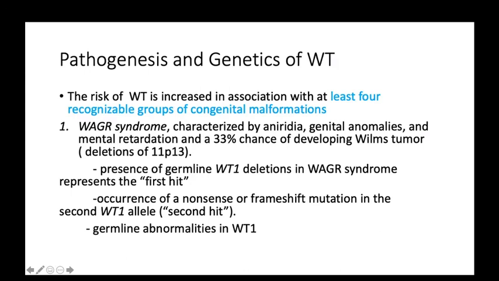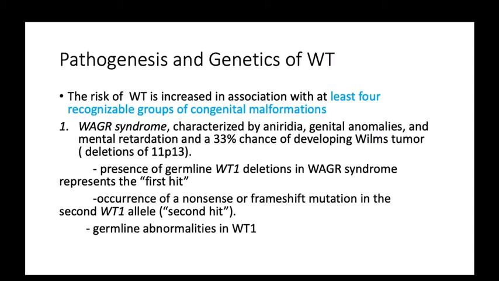Here the deletion occurs in chromosome 11p13. Here the presence of a germline mutation in WT1 in WAGR syndrome represents the first hit, and occurrence of a nonsense and frameshift mutation in the second allele of WT1 is called the second hit. Germline abnormality also occurs in the WT1 gene.